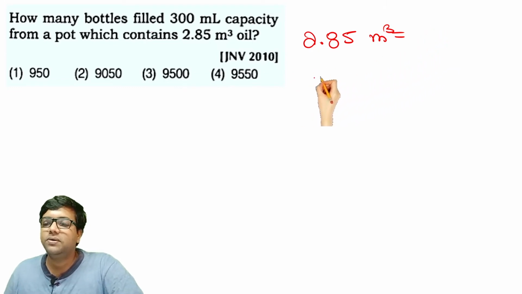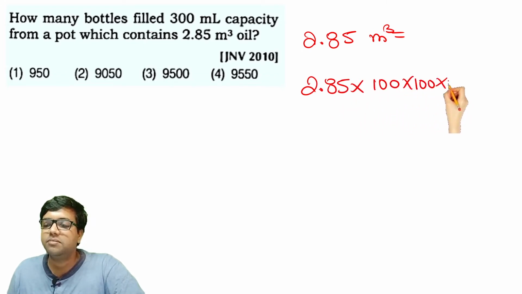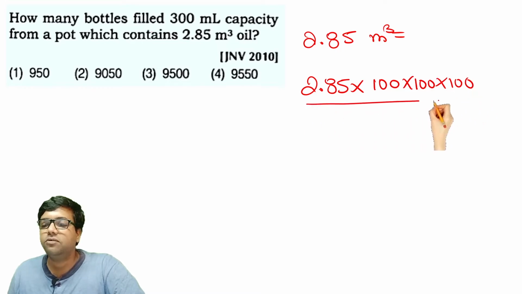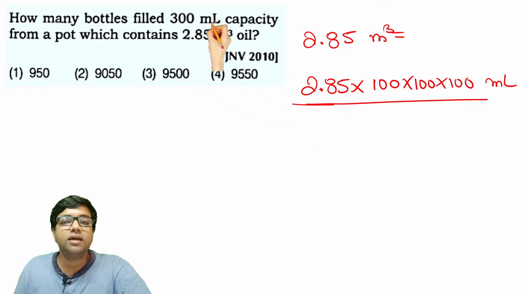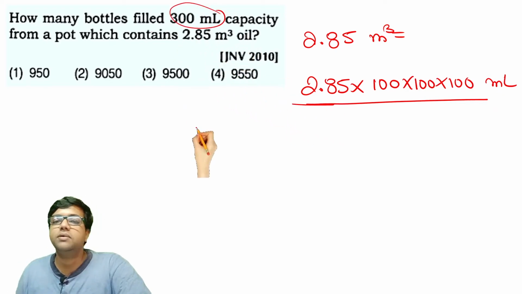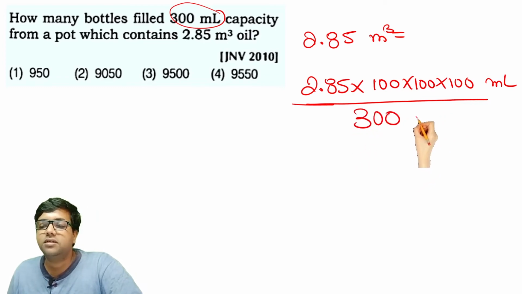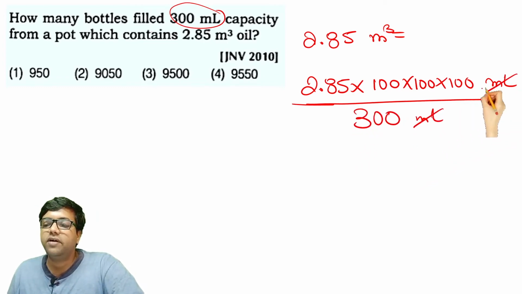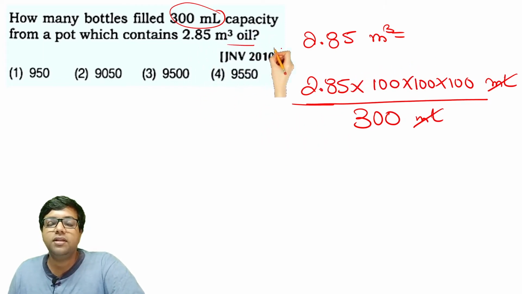I need to multiply 2.85 with 3 times 100. Therefore, this becomes now in milliliters. And this needs to be filled into 300 milliliter capacity bottles. So therefore, you need to divide by 300. So you will find the number of bottles with which 2.85 meter cube oil is filled.